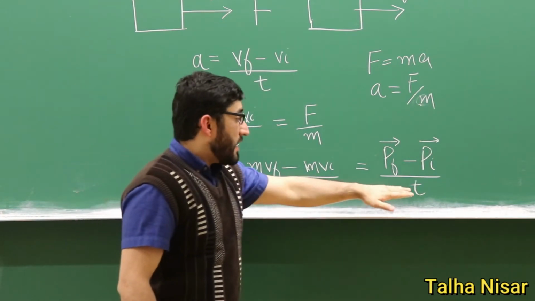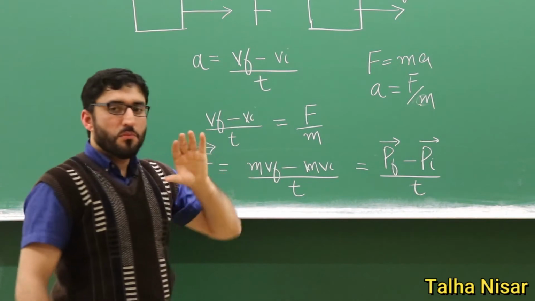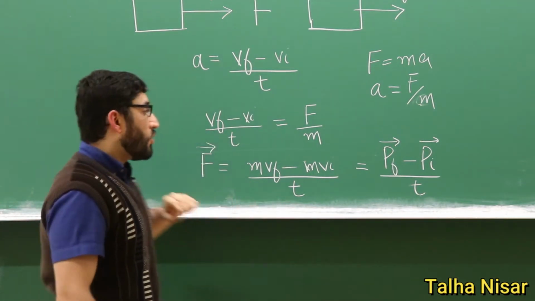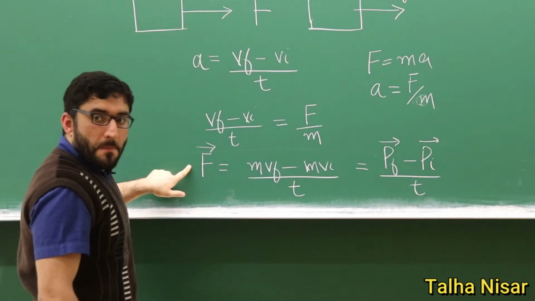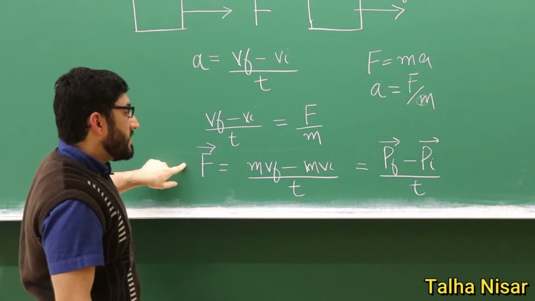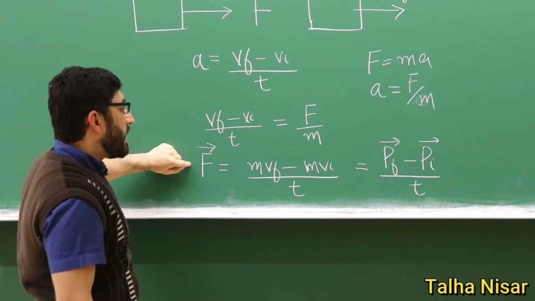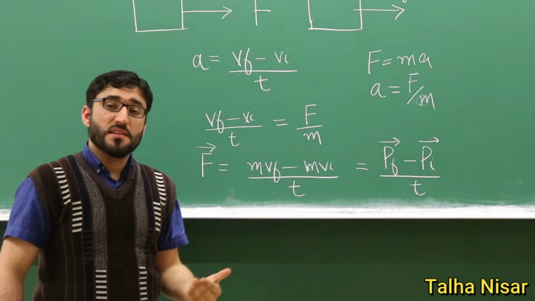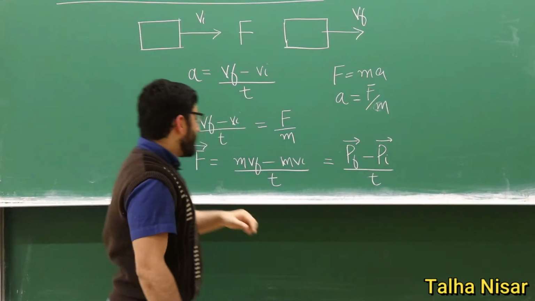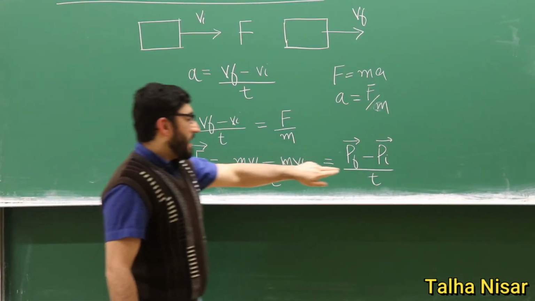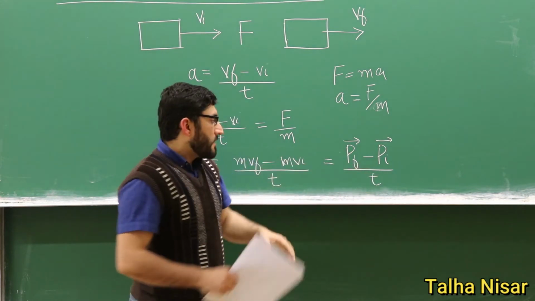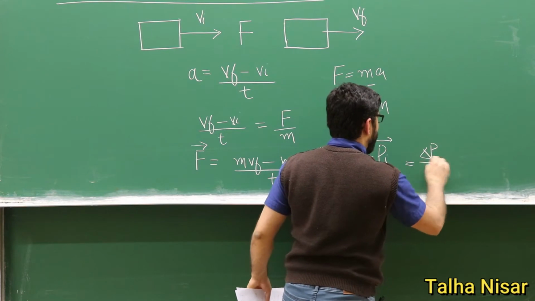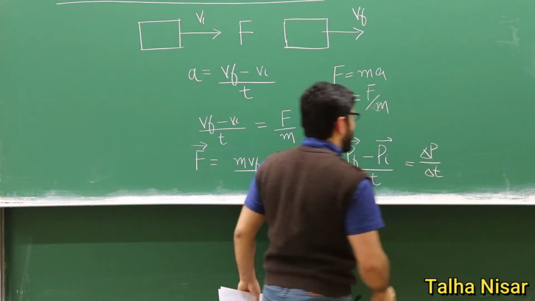So what does this mean? It means that if the momentum of a system is changed, a force is applied on the system. In other words, if a force is applied on any object, the momentum of the system must change. The force here is the rate of change of momentum. So for this we can also write delta P divided by delta t.